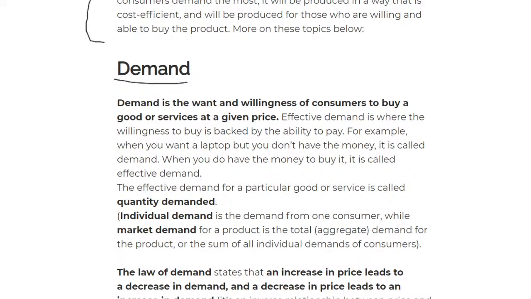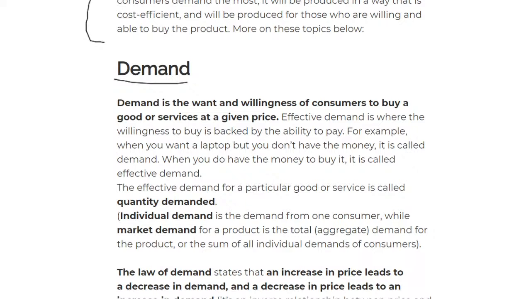So demand is the want and the willingness of consumers to buy a good or service at a given price. So that's the definition. You can write that down if you're watching this live, and if not, that's a really good definition of demand.